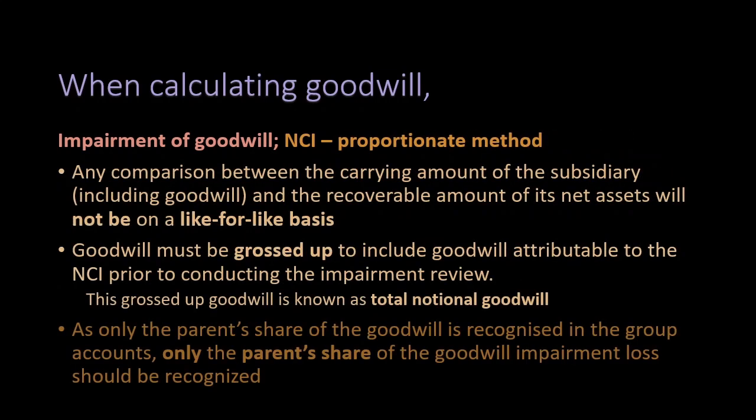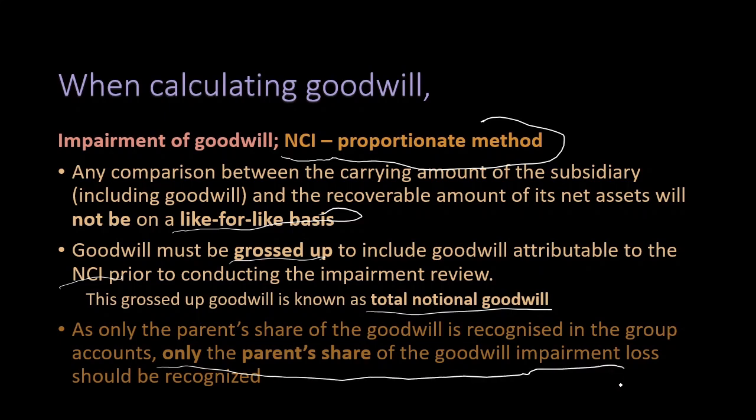If NCI is calculated using the proportionate method, any comparison between the carrying amount of the subsidiary, including goodwill, and the recoverable amount of its net assets will not be on a like-for-like basis. Goodwill must be grossed up to include goodwill attributable to NCI prior to conducting the impairment review, and this grossed up goodwill is known as total notional goodwill. As only the parent's share of goodwill is recognized in the group accounts, only the parent's share of the goodwill impairment loss should be recognized.